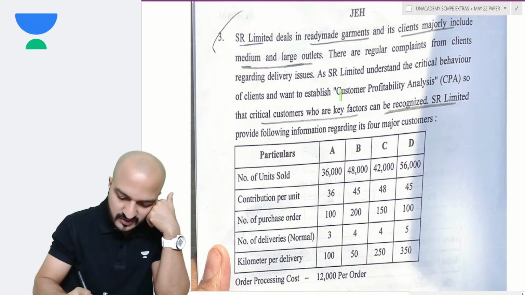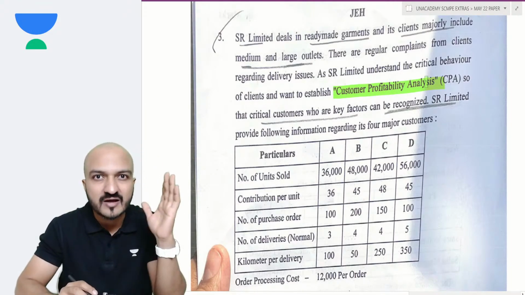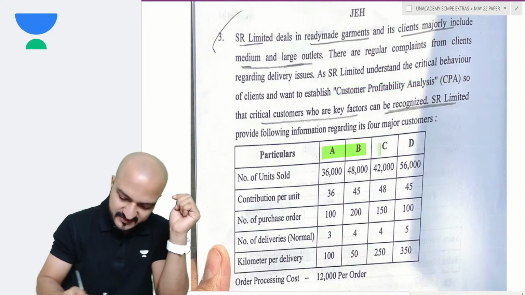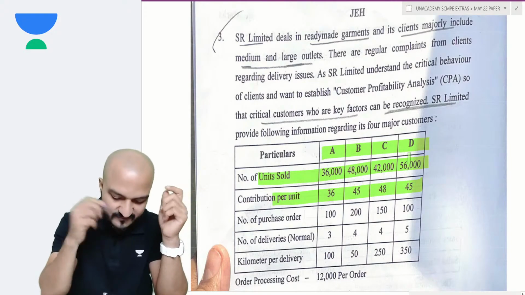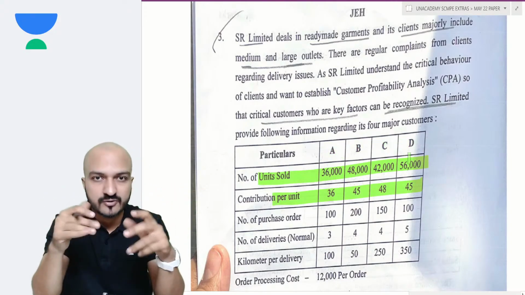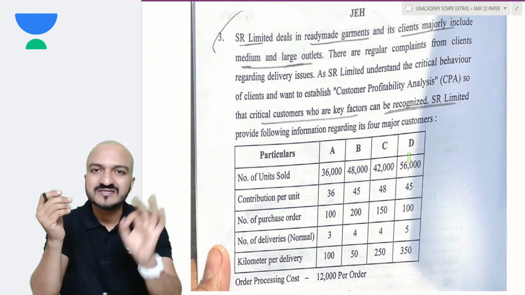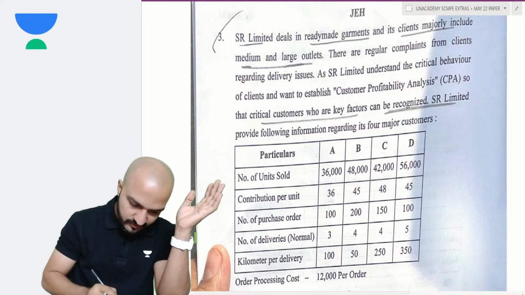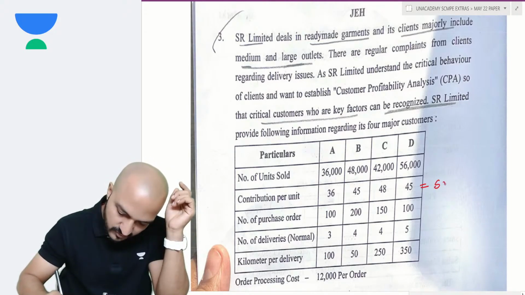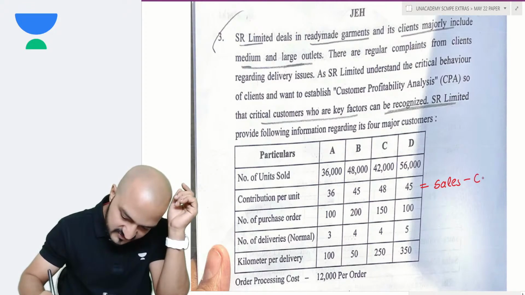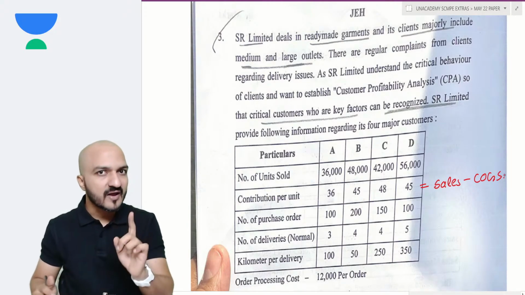They're asking you to do customer profitability analysis, meaning customer wise profit you have to calculate. For customers you have A, B, C, D. You're given the units sold to each customer, contribution per unit is given. So for each customer you will get the contribution. But from that contribution, you need to minus the other selling overheads. See, basically contribution in my costing subject, contribution is equal to sales minus COGS. And COGS does not include one item.